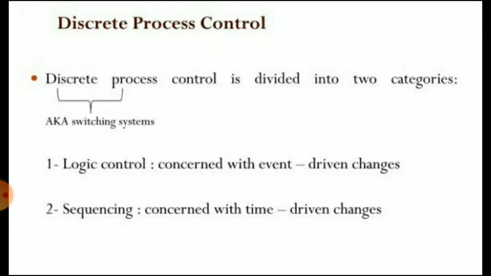So, discrete process control can be divided into two categories. First is logic control, which is concerned with event driven changes in the system. And second is sequencing, which is concerned with time driven changes in the system. Both are referred to as switching systems in the sense that they switch their output values on and off in response to changes in events or time.